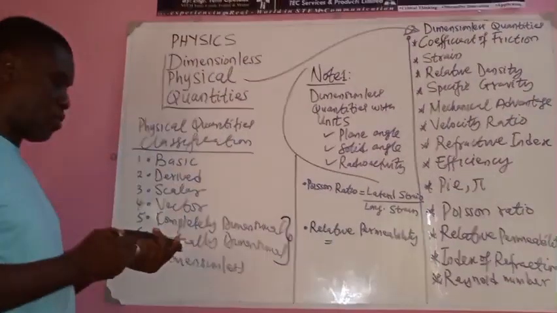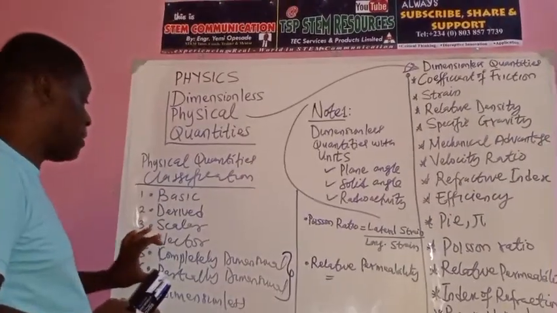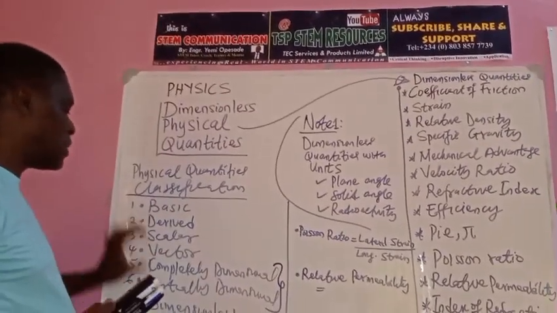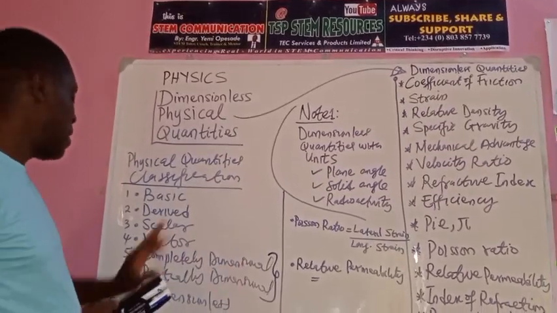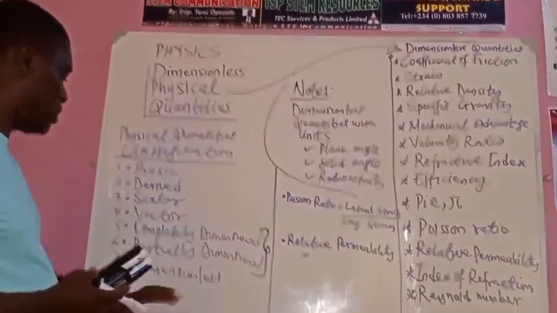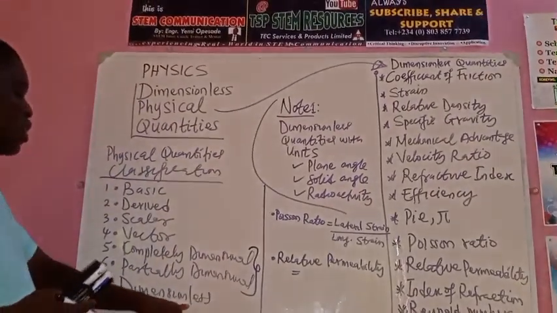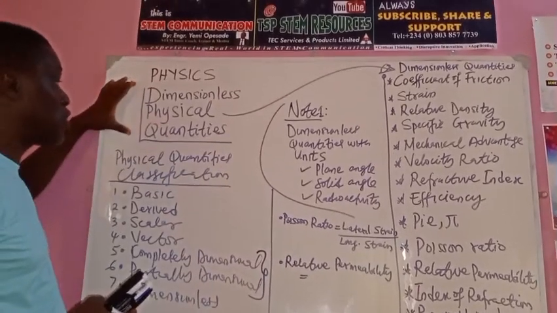You hardly see this in any textbook of science. But we need to split it and make it clearer and differentiate. When we say a quantity is completely dimensional, and when we say a quantity is partially dimensional. I'll quickly spend like 1 or 2 minutes on that before I now go to the 7th one, which is dimensionless quantity, the one we want to discuss today.